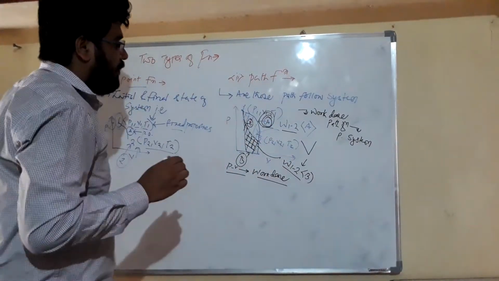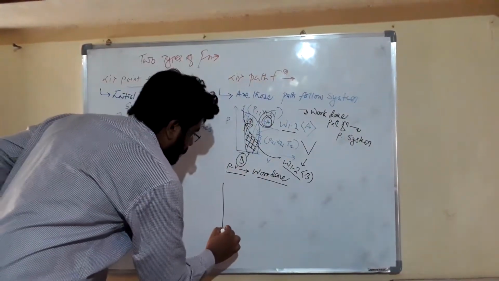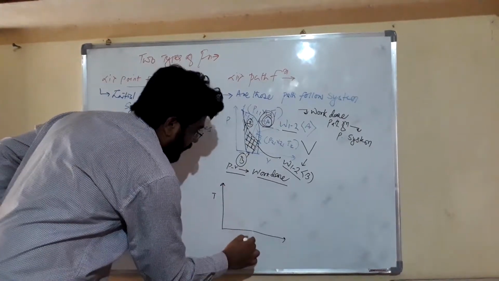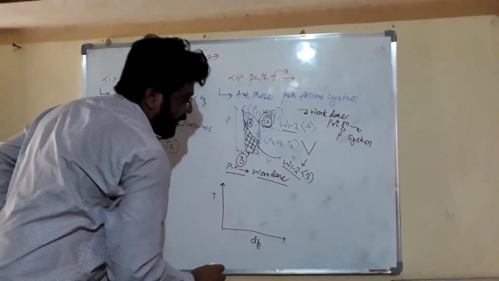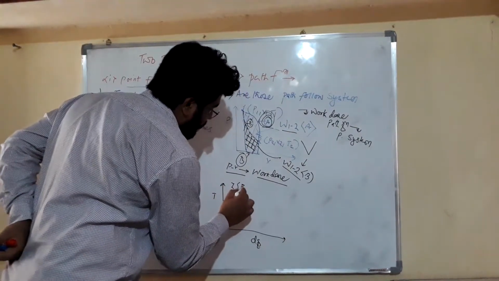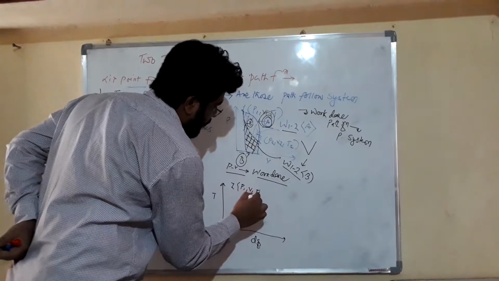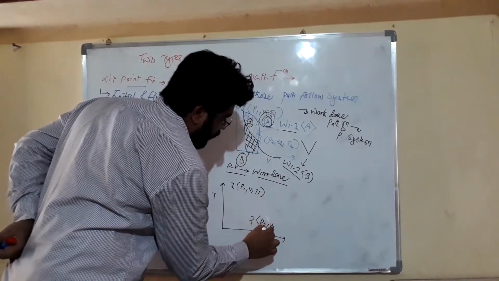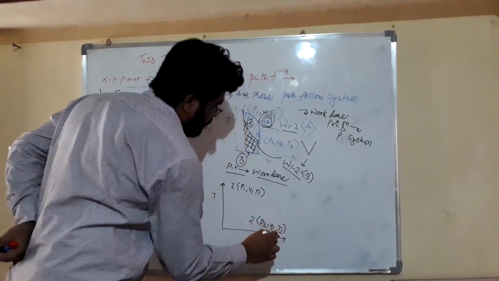In a similar manner, friends, this is a pressure, this is a temperature and entropy diagram. State 1 has pressure P1, volume V1, temperature T1. State 2 has pressure P2, volume V2 and temperature T2.